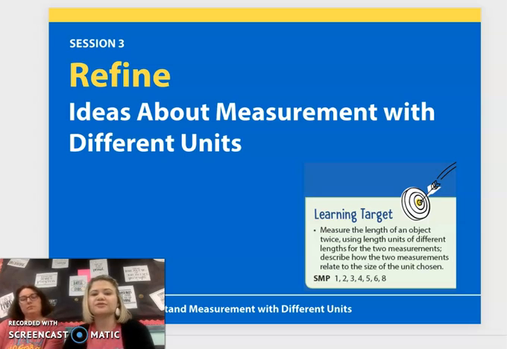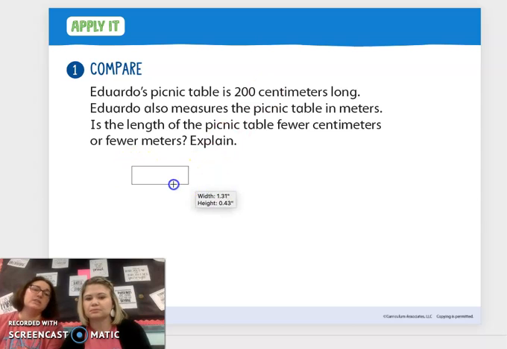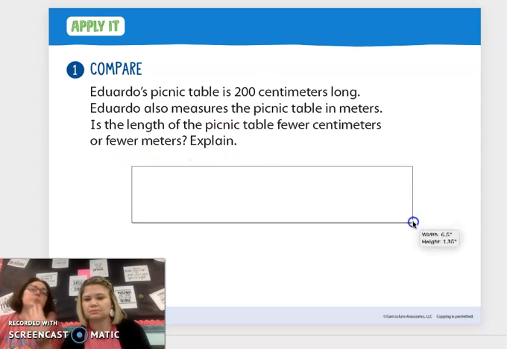So here is our first problem for today. It says, Eduardo's picnic table is 200 centimeters long. Eduardo also measures the picnic table in meters. Is the length of the picnic table fewer centimeters or fewer meters? Explain. Well, our first thing that we have to think about is, are centimeters or meters longer?